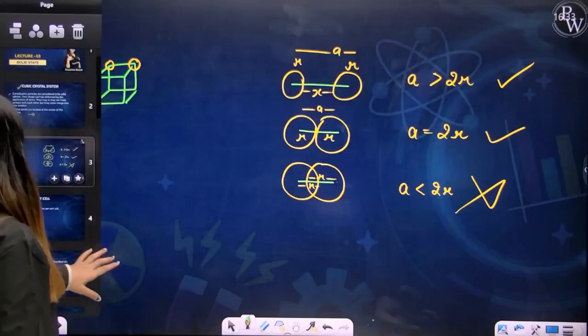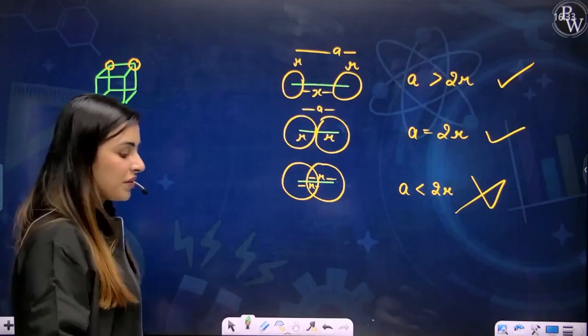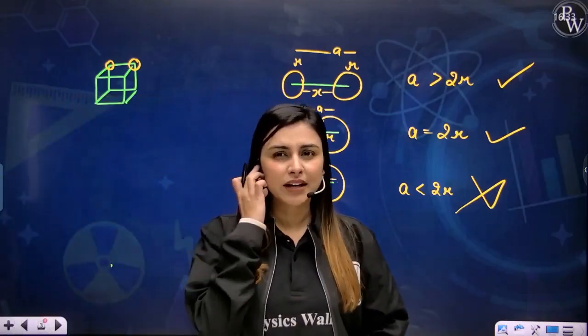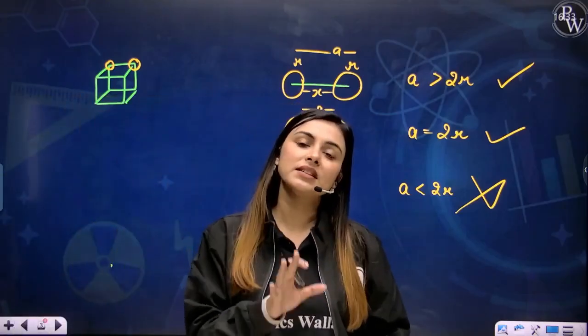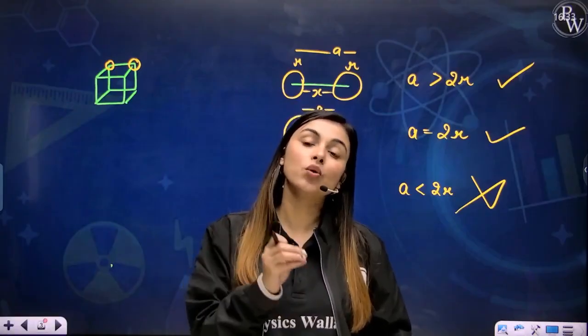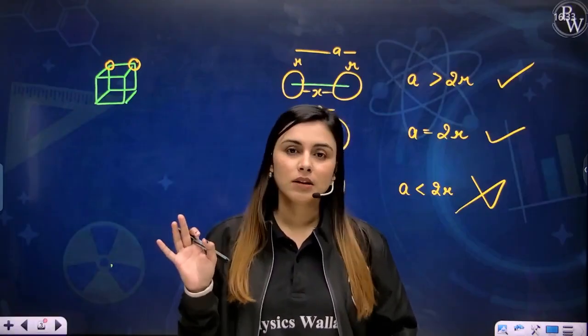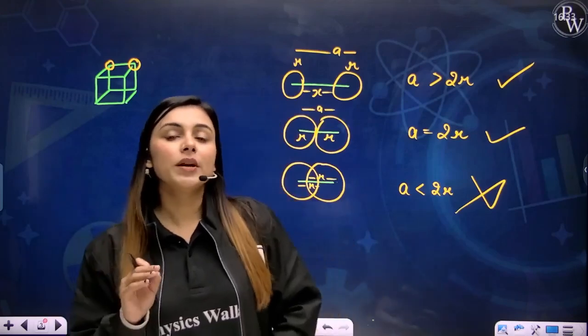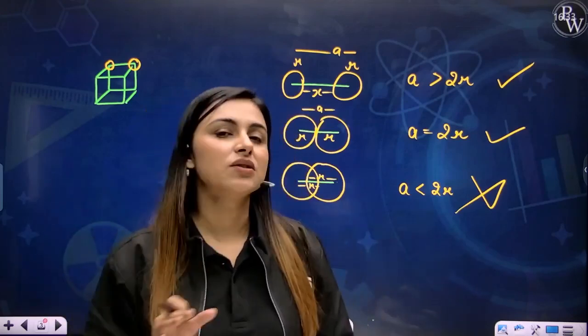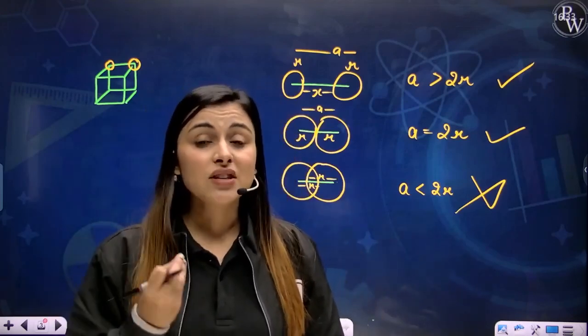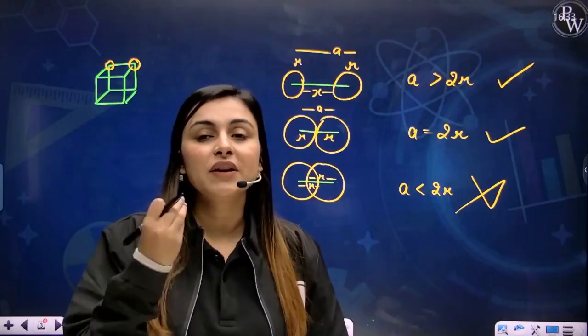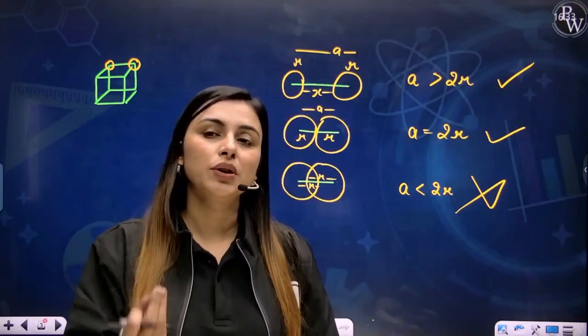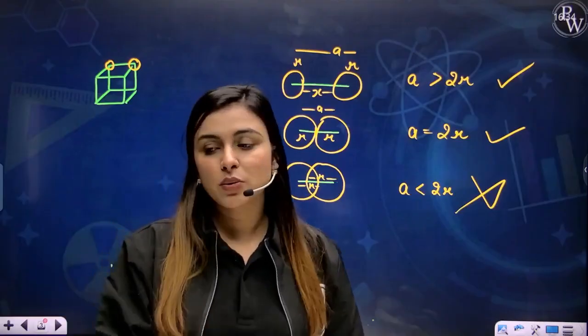Okay. So now, my dear students, we have discussed the different types of arrangements, and I told you that we'll be discussing the different types of arrangements in only and only the cubic crystal system. So now in the cubic crystal system, we are considering the different types of arrangements. I just want to know how much of the effective atom is present in one particular crystal system. I'll make you understand what I said.